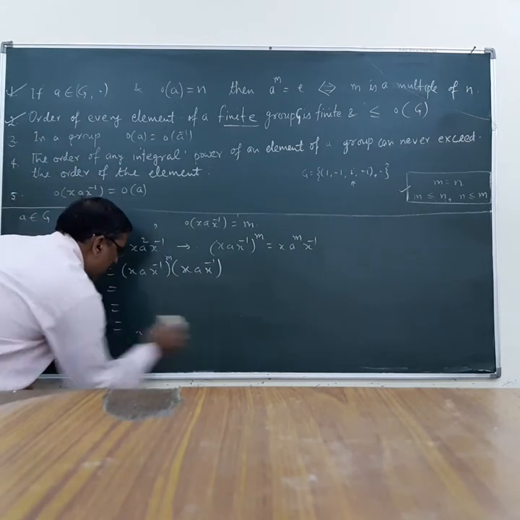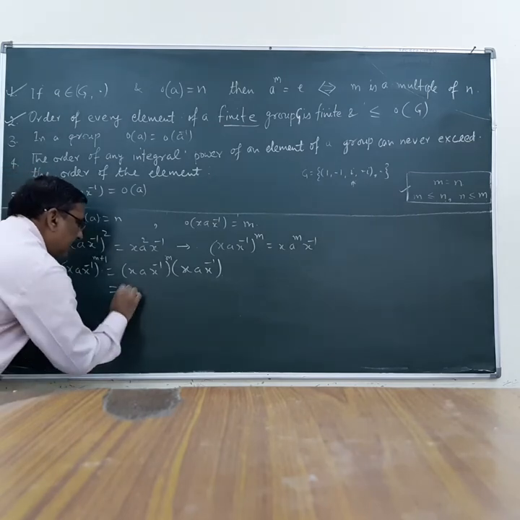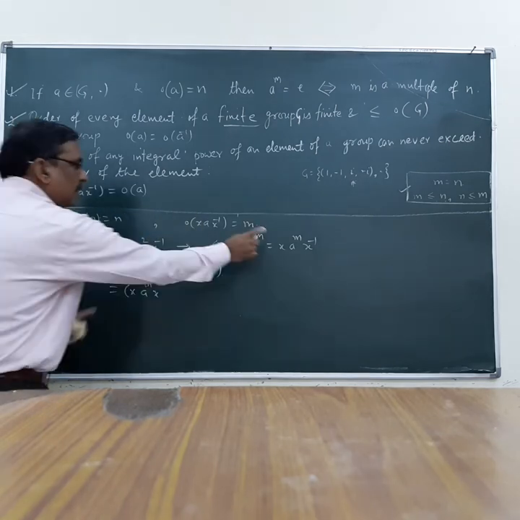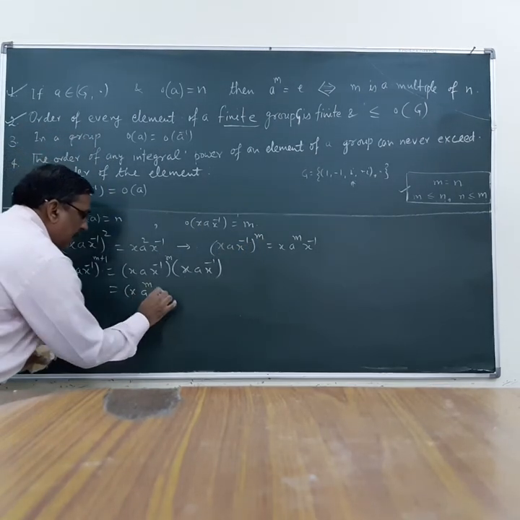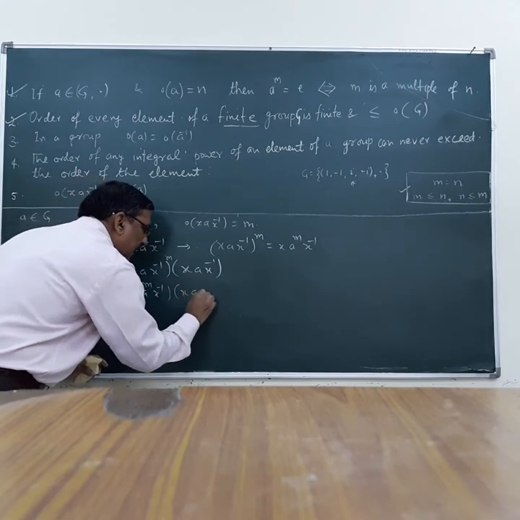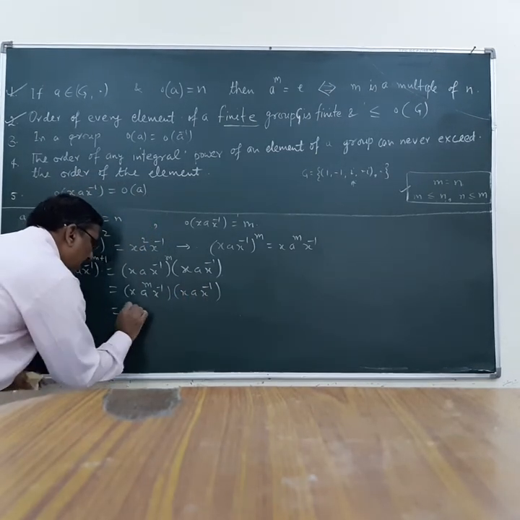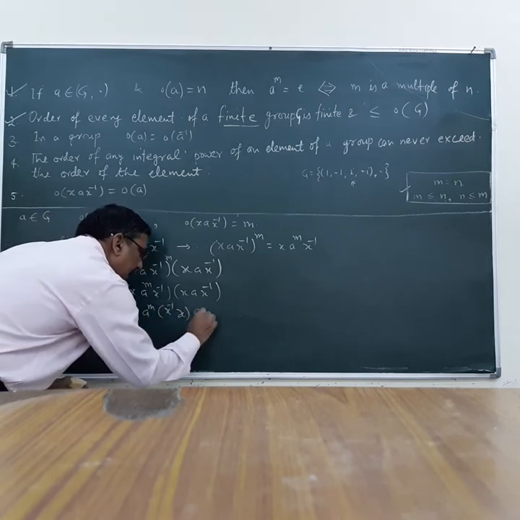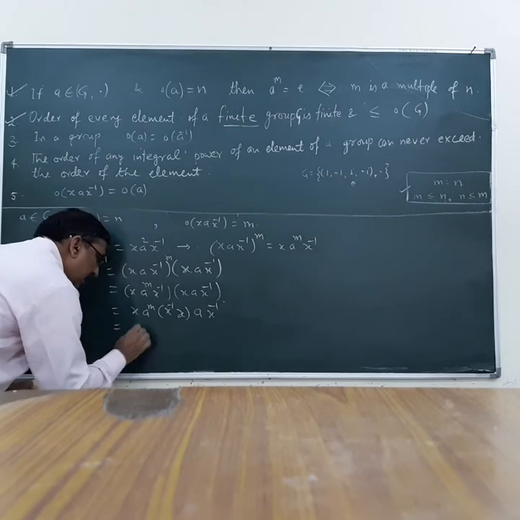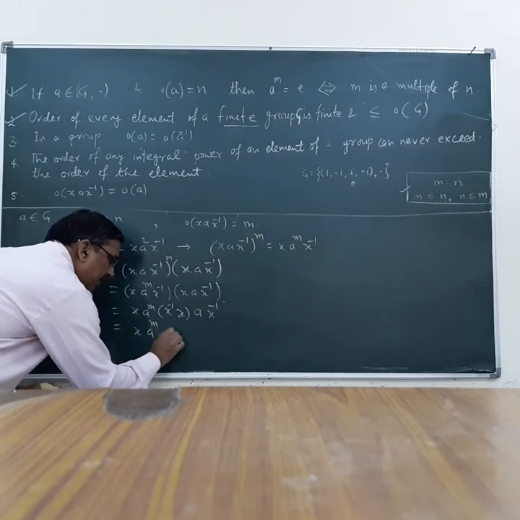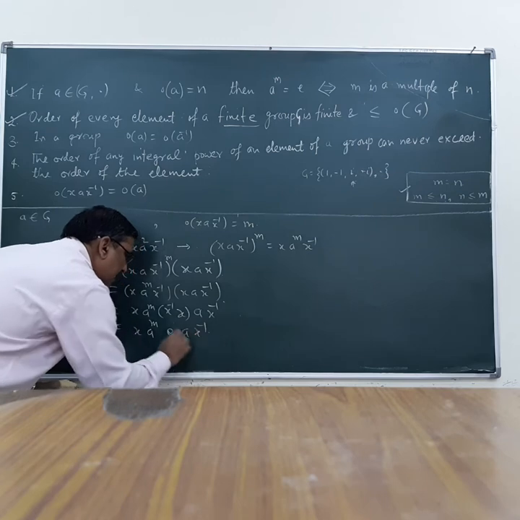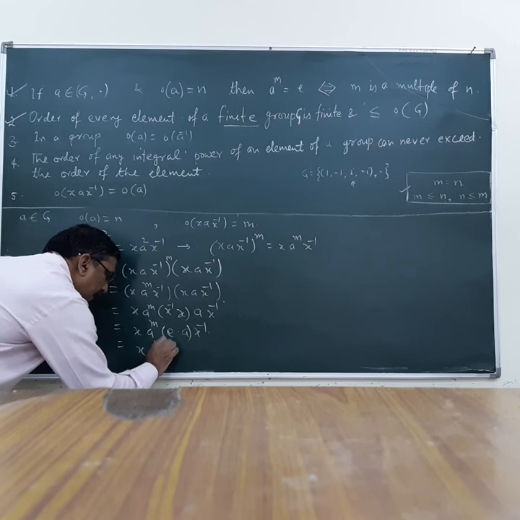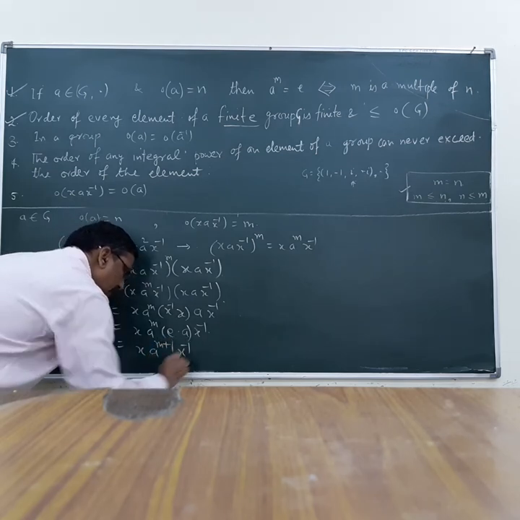So I can write x a x inverse, x a x inverse raised to the power n, using this result. This result I can write x a raised to the power n x inverse and x a x inverse, using the associative property. x a raised to the power n x inverse x a x inverse, using the identity property, x a raised to n, identity, a x inverse, and e a is nothing but a, so I can write x a raised to n plus 1 x inverse.